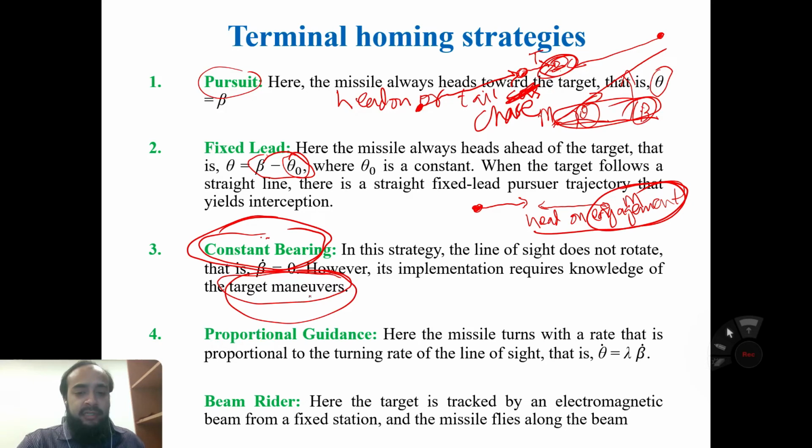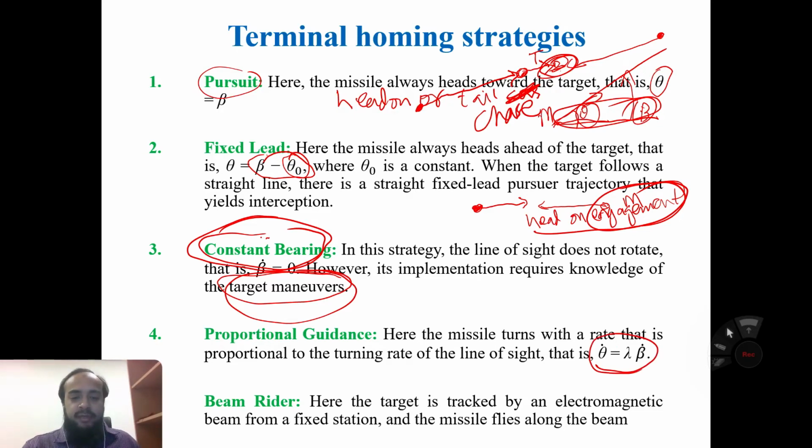The target can maneuver. So the seeker should have knowledge of the target maneuvering. Okay, but in the constant bearing guidance system, the line of sight does not rotate, and it means beta dot equals 0. And proportional navigation, we have already studied this formula.